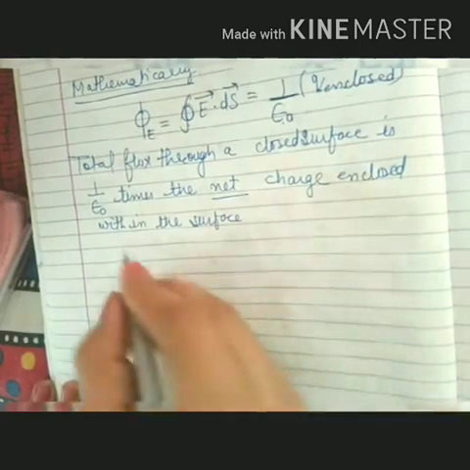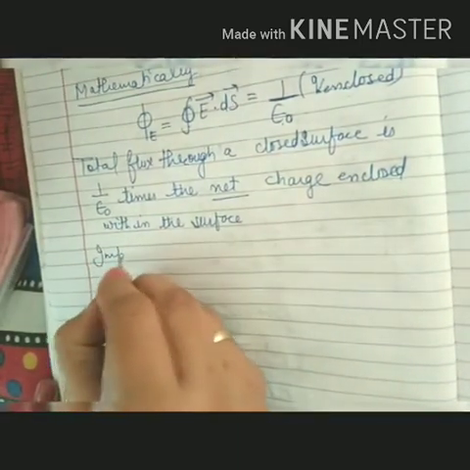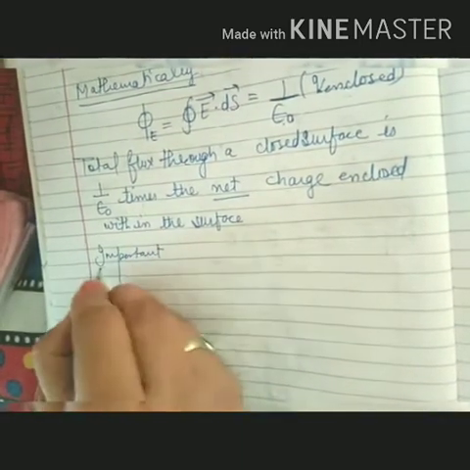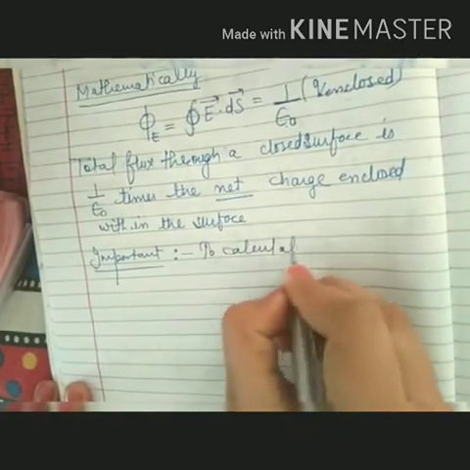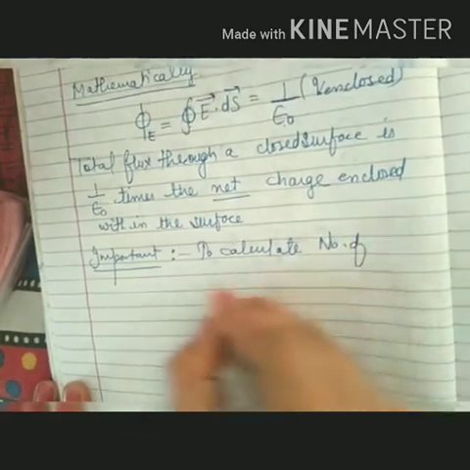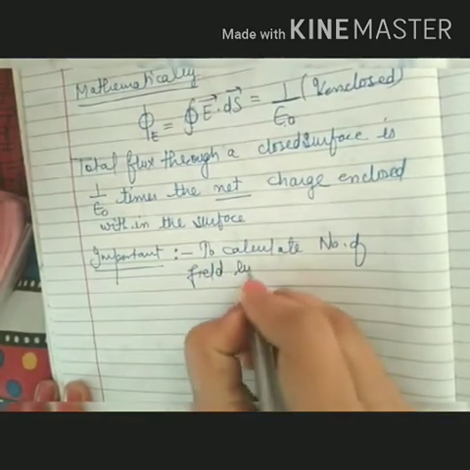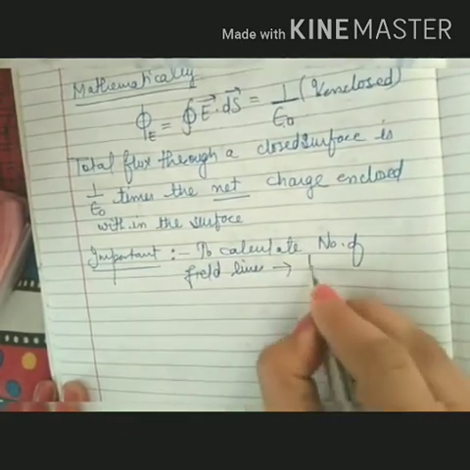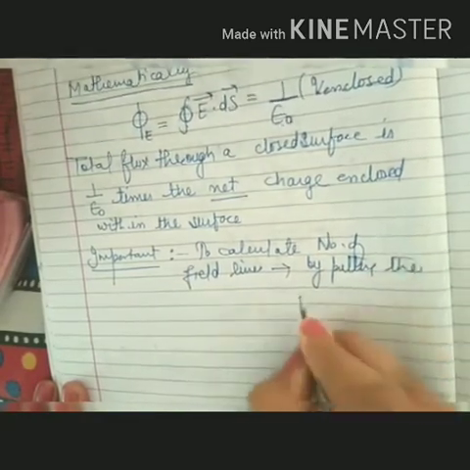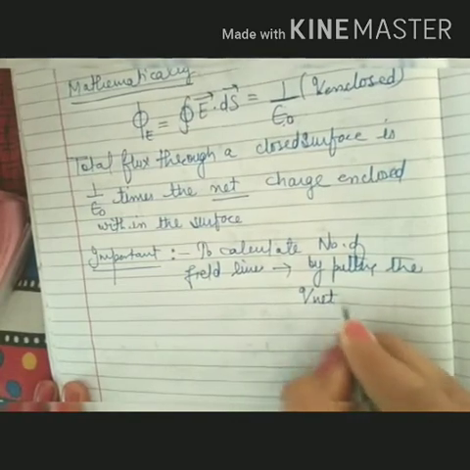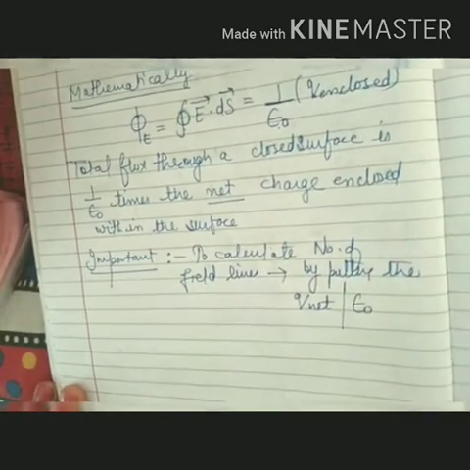What does it mean? It is an important and interesting topic that is used to calculate the number of field lines. How? Only by putting the value of the net charge and dividing by epsilon naught.